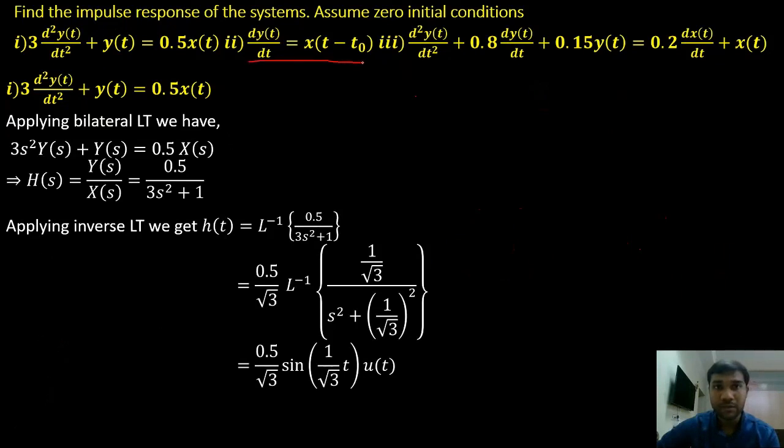That is dy of t by dt equals x of t minus t naught. So we will apply Laplace transform for this. What will we get?